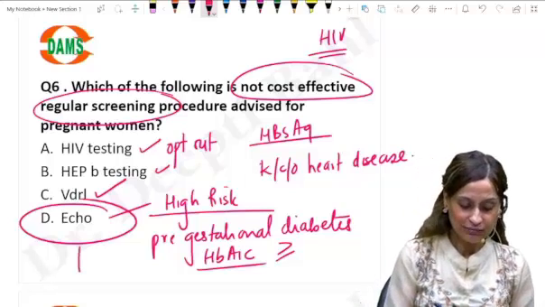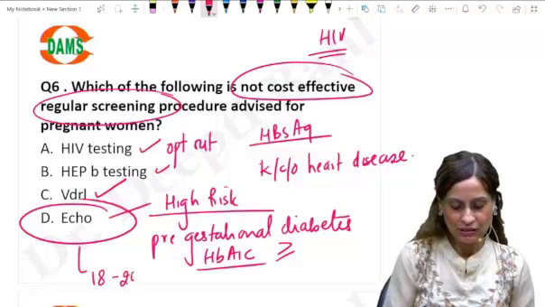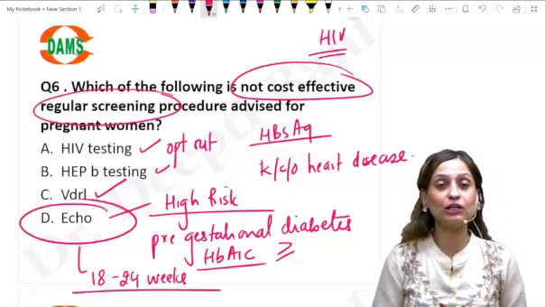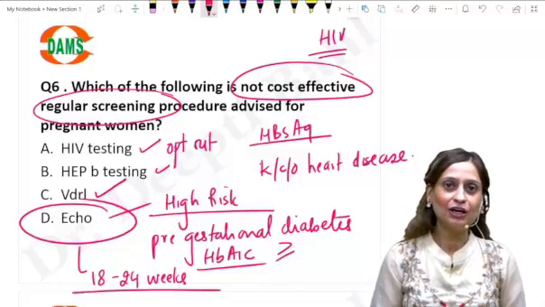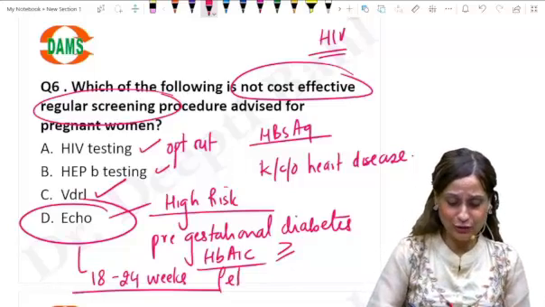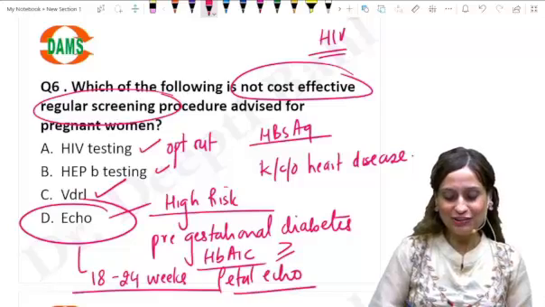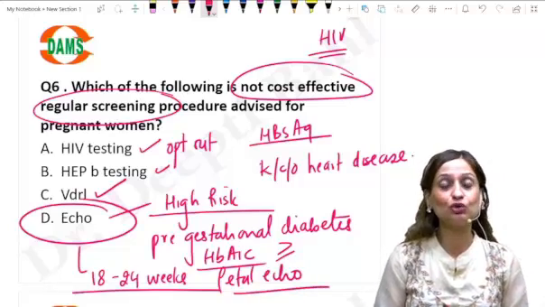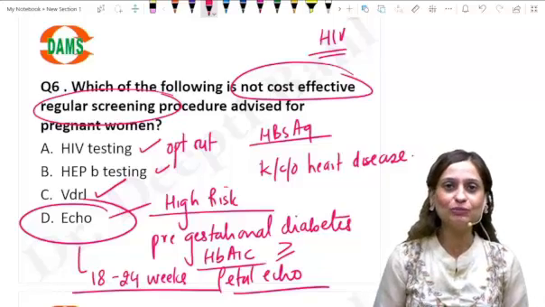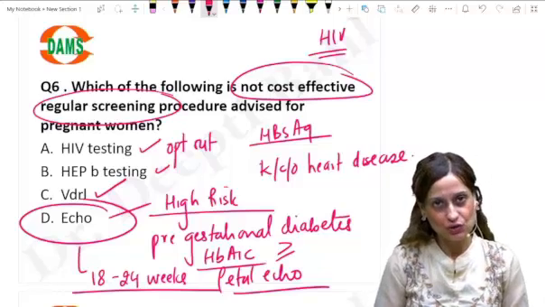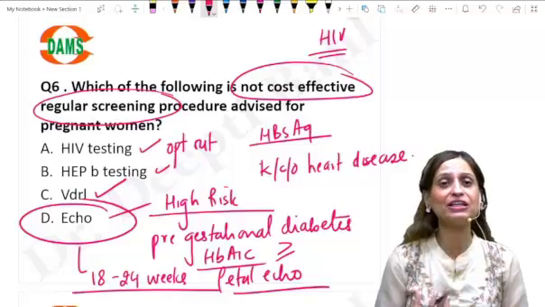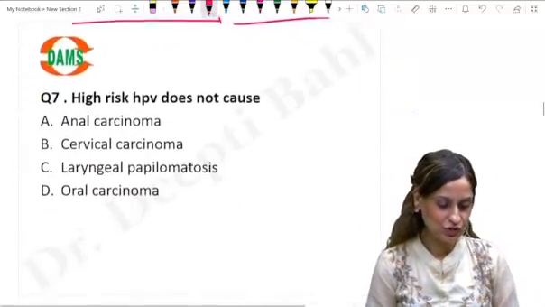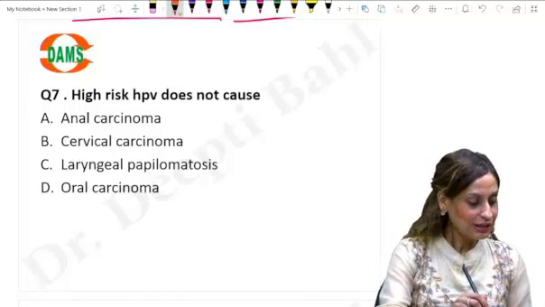The ideal time for echo is again between 18 to 24 weeks, and here we're talking about fetal echo. What about echo in the mother? Again, you don't do echo for the mother routinely. It is only to be done if she is a known case of heart disease or if you suspect heart disease in the mother herself. Alright? Again, an easy question.